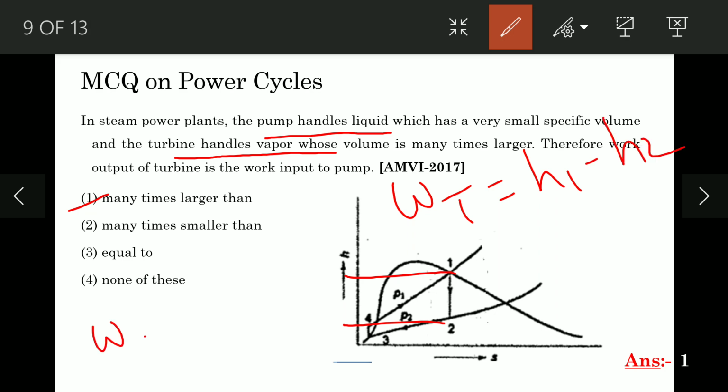Similarly, pump work is H4 minus H3, and from this diagram it is clear that H4 minus H3 is very small as compared to H1 minus H2. Therefore, the turbine work is many times larger than the pump work. So option 1 is correct. So for this question, option 1 is correct.